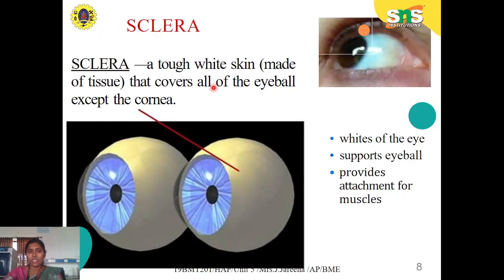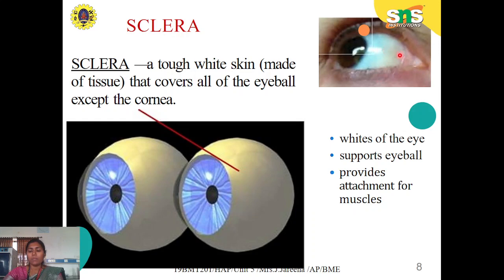Okay, let's discuss each part in detail. Let's first start with the sclera. The sclera, as I said, is the posterior, outer covering of the eye. We can see the white part of the eye is nothing but the sclera. It is made up of tough white skin, that is, fibrous tissue.